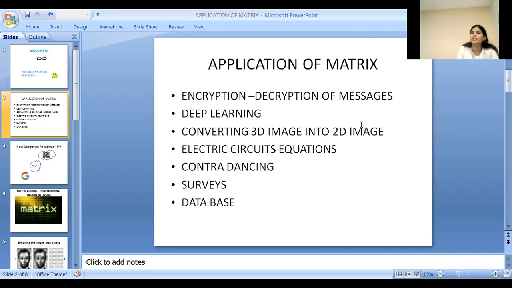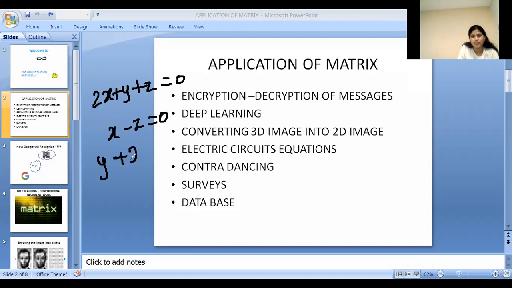The third one, converting the 3D image into 2D image, that is an application of matrix in the animation field that we'll discuss in a future class. And electric circuit equations. We have learned about Kirchhoff's circuit and Wheatstone bridge circuit in the 12th standard, if I'm not wrong. So in that, we used to solve equations with the help of the unitary method. Imagine you are having an equation like this. Yeah, we'll take these three equations.